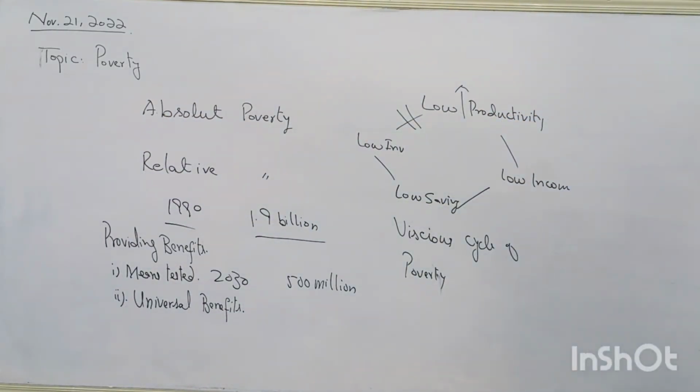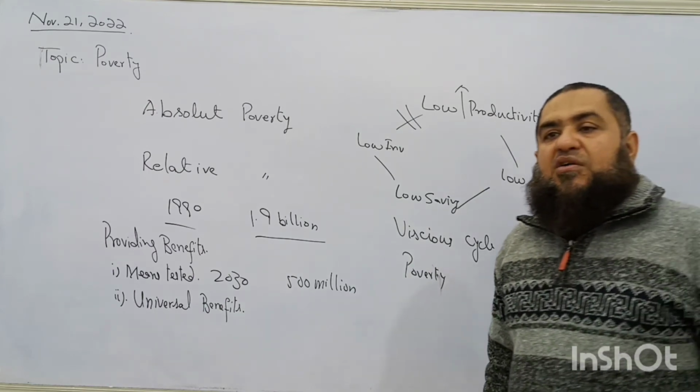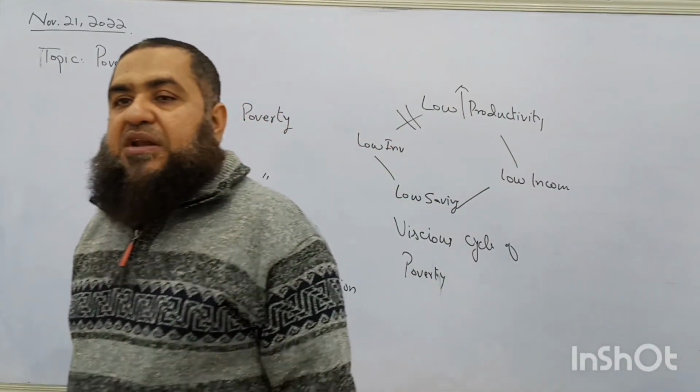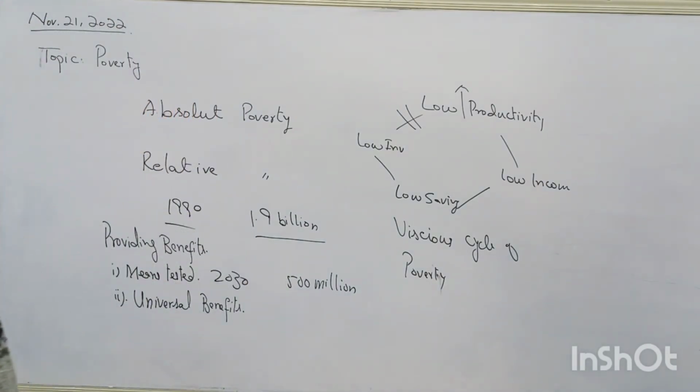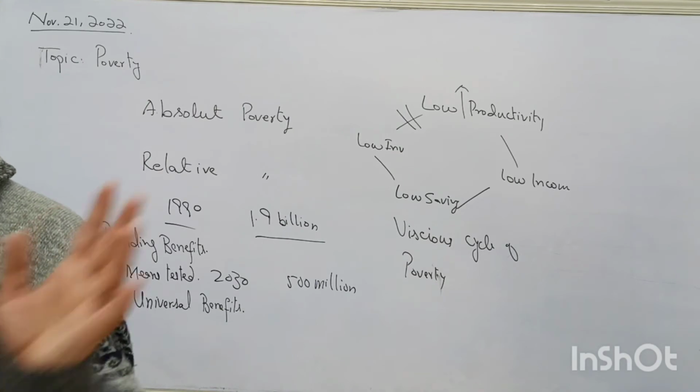Alright? Like child care benefit in the welfare states. Either a person is richer or poor, he or she is provided the child care benefit. It is not the case that government will only provide a child care benefit to the deserving people. So that's provided to everyone.